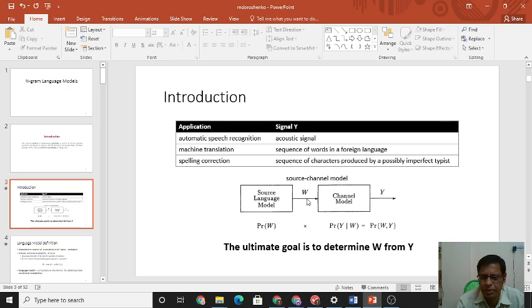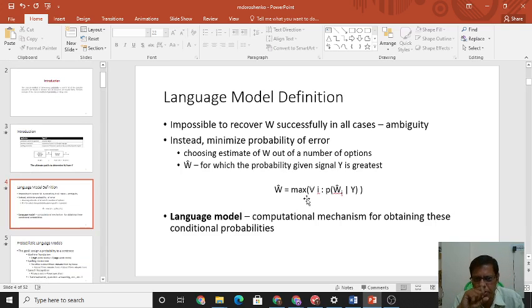Here is the image showing the source language going through the channel model. The probability of W times the probability of Y given W equals the joint probability of W and Y. The ultimate goal is to determine W from Y. The language model definition: it is impossible to recover W successfully in all cases. That is ambiguity, which means some confusion in the given statements, so it is impossible to recover W successfully in all cases.